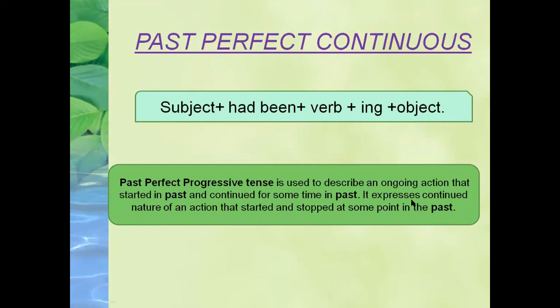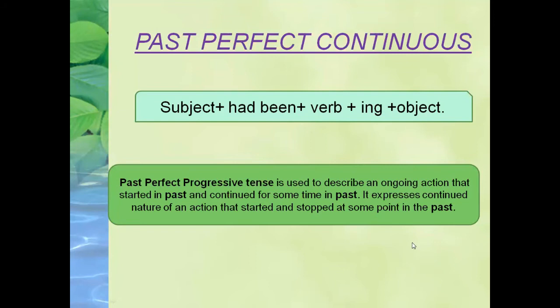Means the action was completed in past, it started in past, it stopped in past, but for some duration of time it continued. It shows the continuity of action in past. Okay, now what is the construction? Subject plus had been. Along with the had, we use been. Been for continuous tense. Means subject plus had been plus verb's first form with ing, and then object.